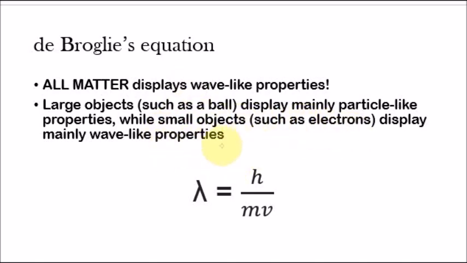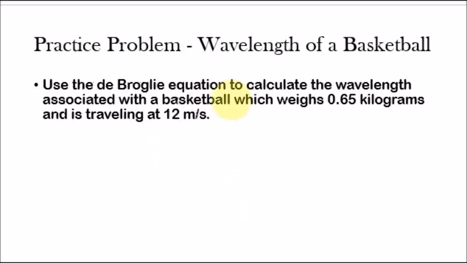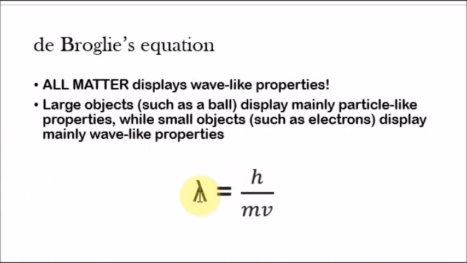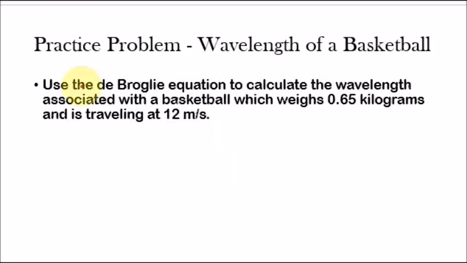Now let's do a few practice problems where we actually use de Broglie's equation. Use de Broglie's equation to calculate the wavelength associated with a basketball, which weighs 0.65 kilograms and is traveling at 12 meters per second. What we're going to do is go back here. De Broglie's equation is: the wavelength equals Planck's constant over mass times velocity. Let me write that down.